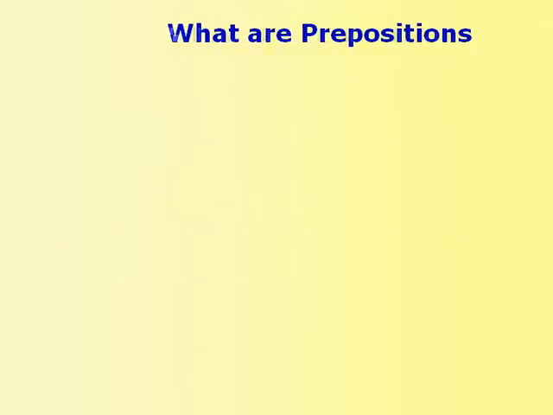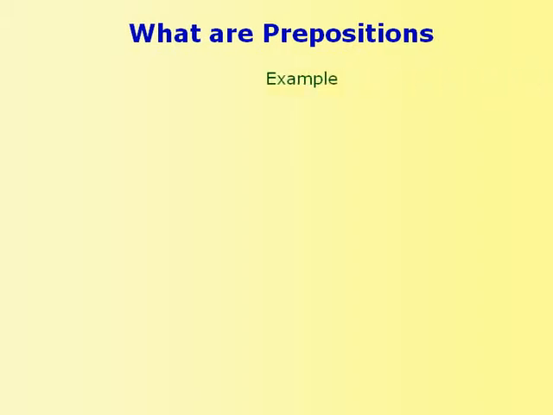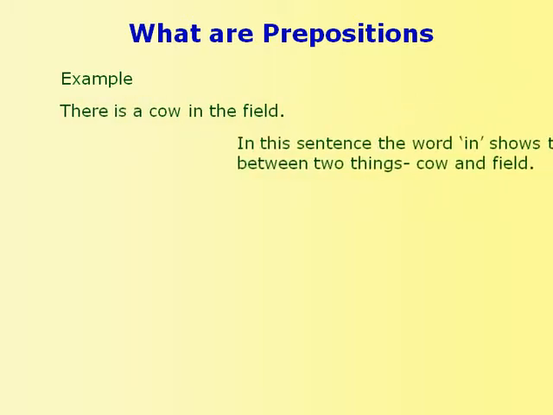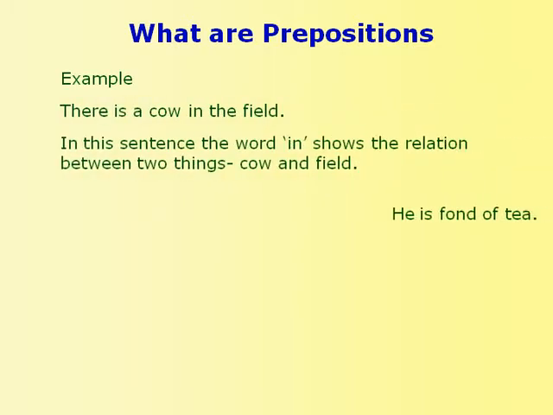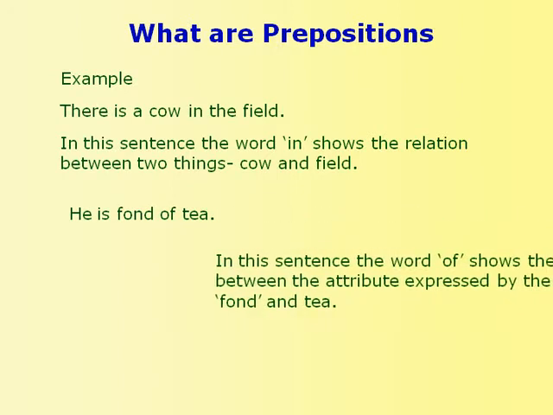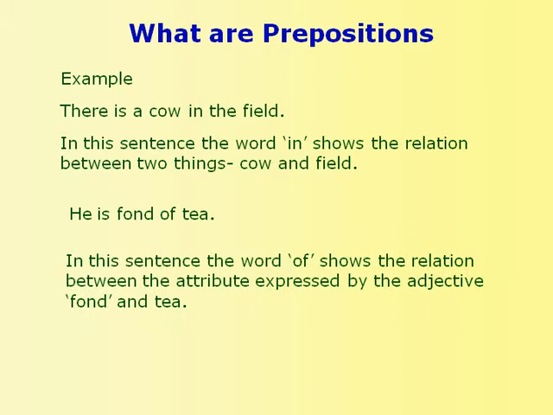Let us look at some more examples. There is a cow in the field. In this sentence, the word in shows the relation between two things, cow and field. He is fond of tea. In this sentence, the word of shows the relation between the attribute expressed by the adjective fond and tea.